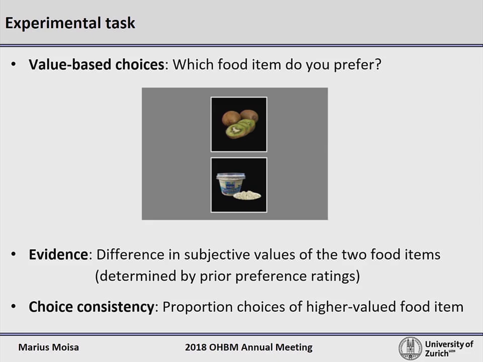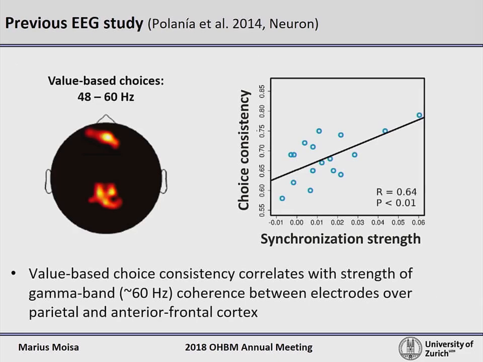And previous research suggests that there is a direct link between the choice evidence and choice consistency. For example, if you have to choose between two food items that you like similarly, the choice consistency is low, the task difficulty is high, and the evidence is also low. In a first experiment conducted in our lab, my colleagues demonstrated that the choice consistency correlates with the strength of the coherence in mid-gamma frequency between frontal and parietal areas. And this was specific for value-based choices, and this effect was not seen during our control task, perceptual decision task, where we used the same set of stimuli.